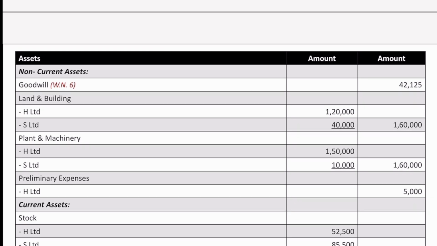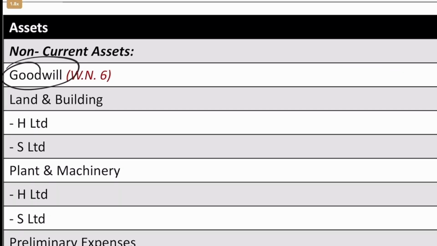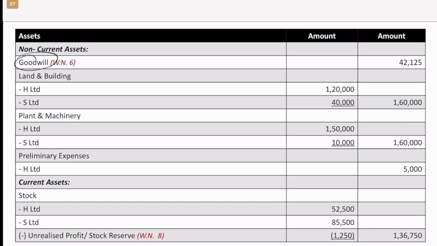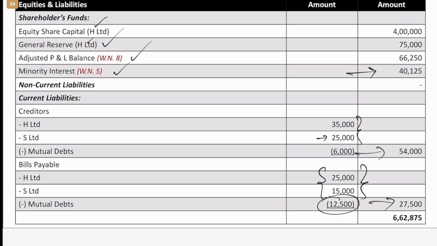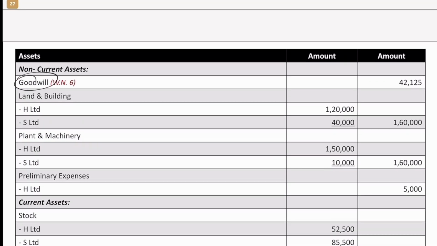But before that, we have to incorporate goodwill here. So what is this goodwill? This is nothing but the extra amount which we paid for acquiring the shares of subsidiary company. If it was profit, it would have been shown in the shareholders' funds, and the item would have been capital reserve. Since we do not have that profit, we have to show goodwill on the asset side.